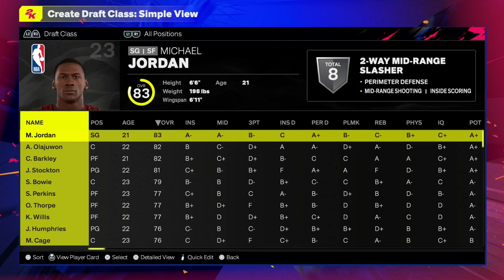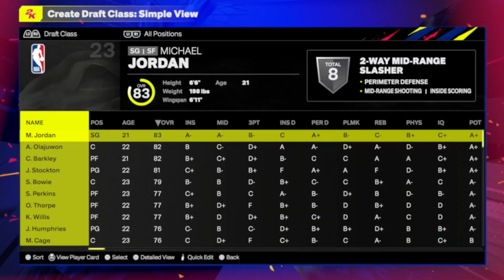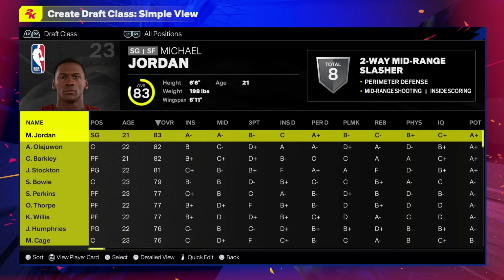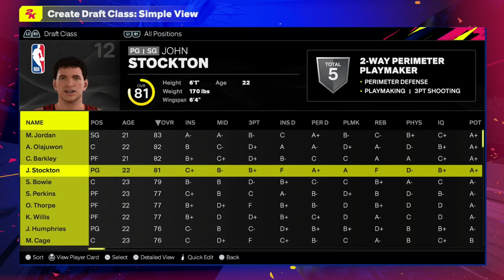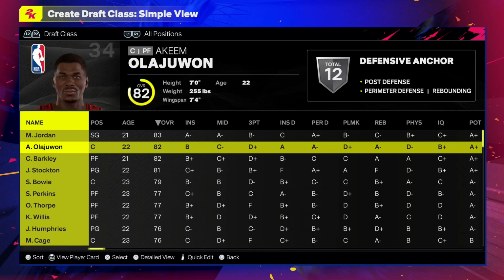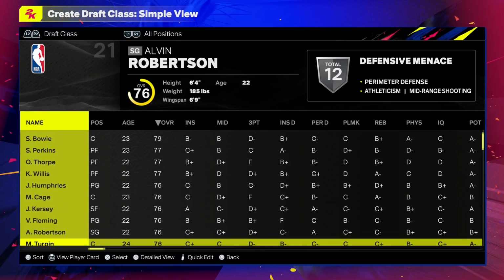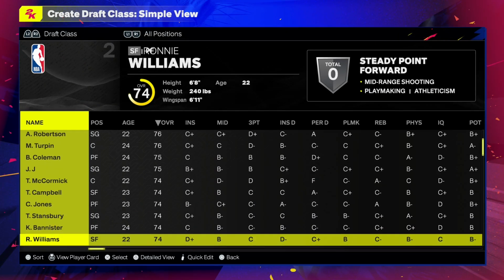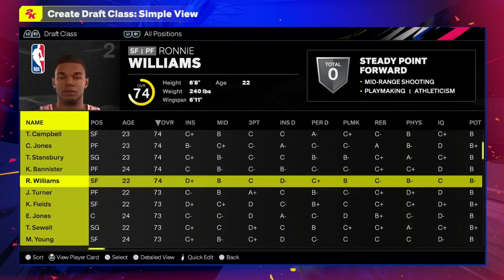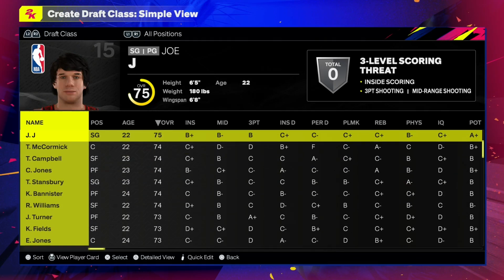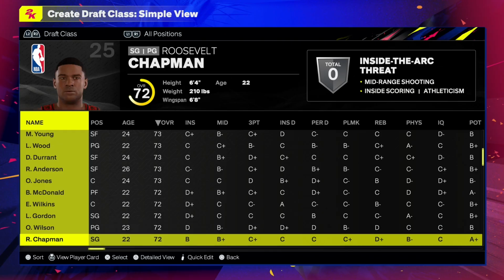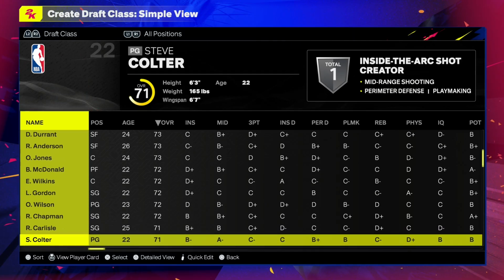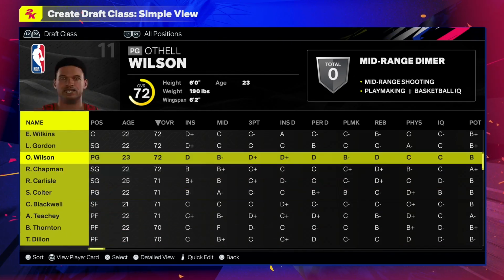But 84, looking like a pretty good draft class, of course. Michael Jordan, Hakeem, Charles Barkley, Stockton, all Hall of Famers. 4 of them, 4 consecutive first-round picks. And then we do got some fun players in here. Players like Joe Djokovic and players like Roosevelt Chapman end up pretty good as well.